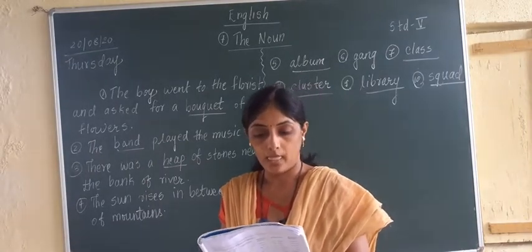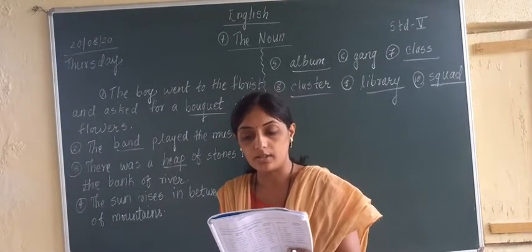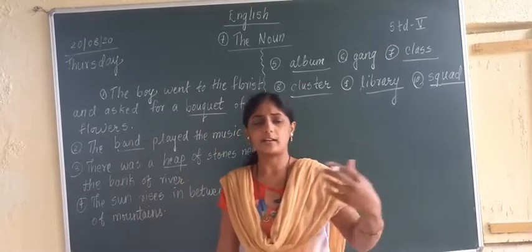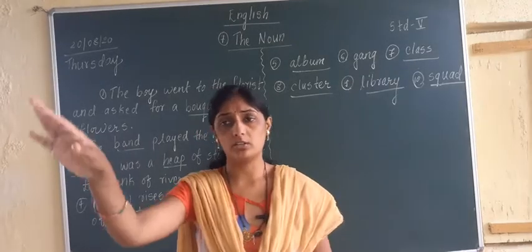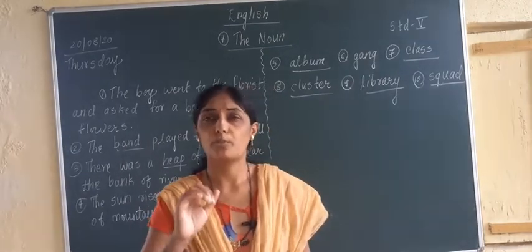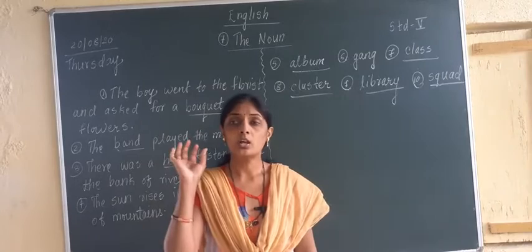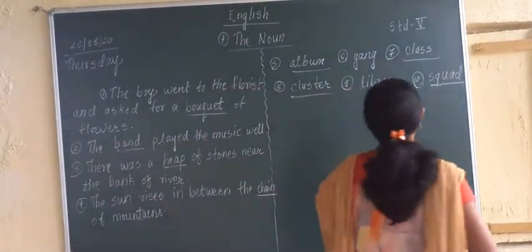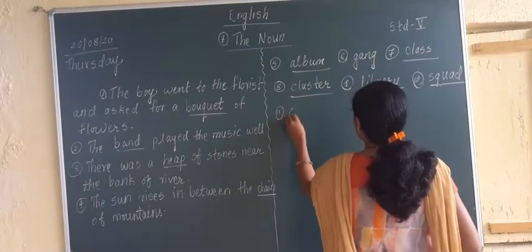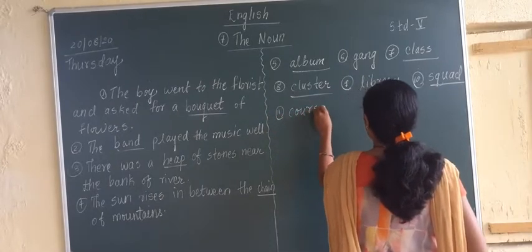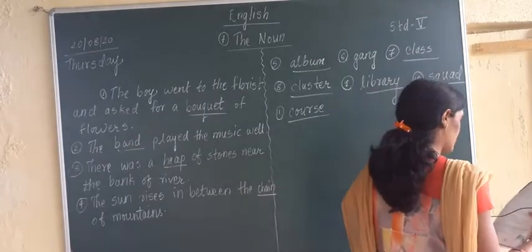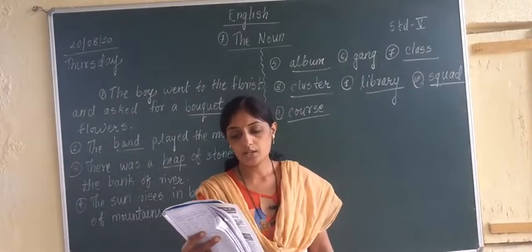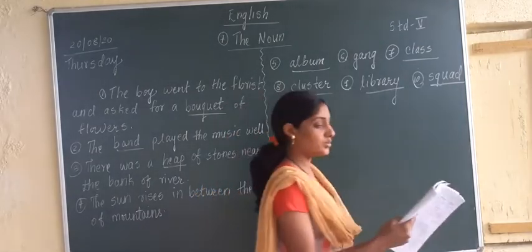Next one: The professor took a dash of lectures. Now when many lectures are taken again and again for one year, when teachers or a professor are teaching you, what is it called? That one year is known as a course. So what is our eleventh answer? Our eleventh answer is C-O-U-R-S-E, course.